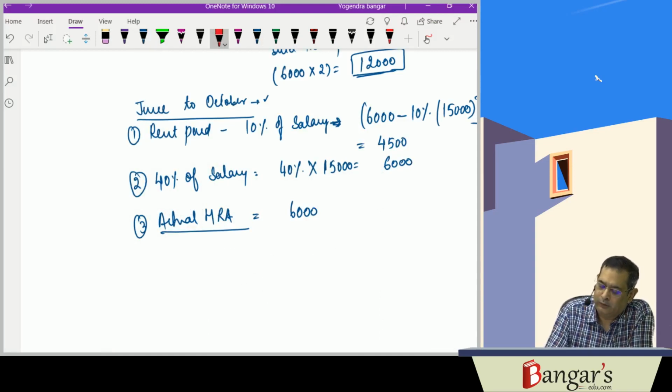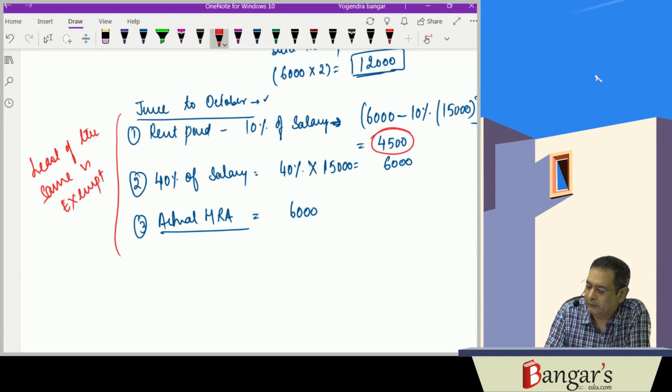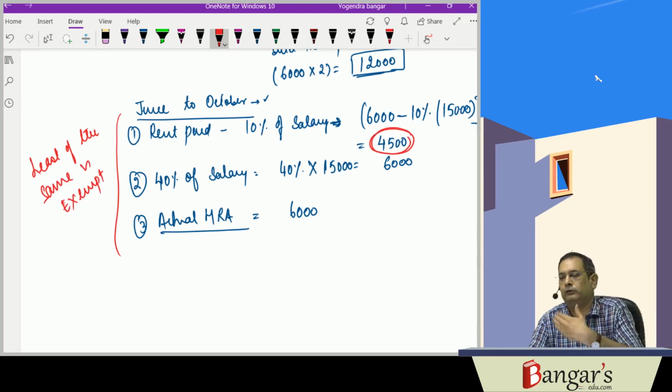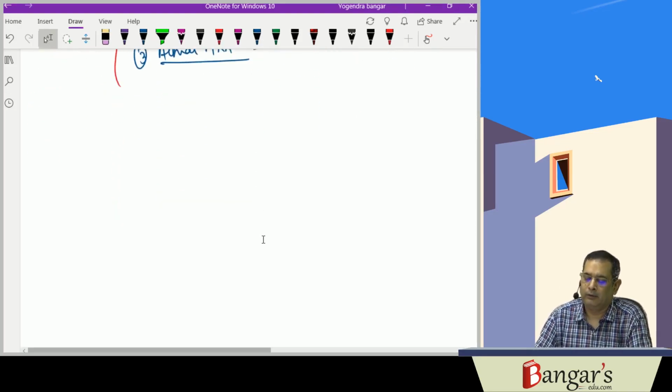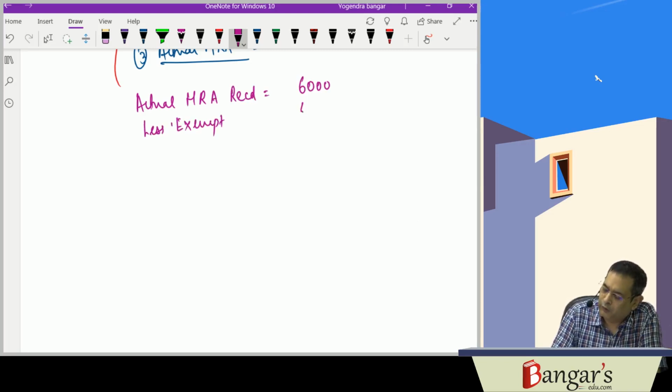Least of the following amounts is exempt. So how much amount is exempt? 4,500 is exempt. Out of the HRA received, we will make the exemption. Actual HRA is 6,000, less exempt 4,500, taxable HRA is 1,500.